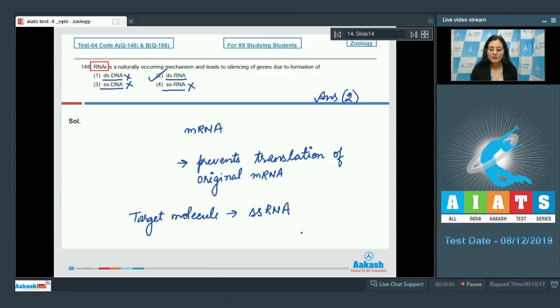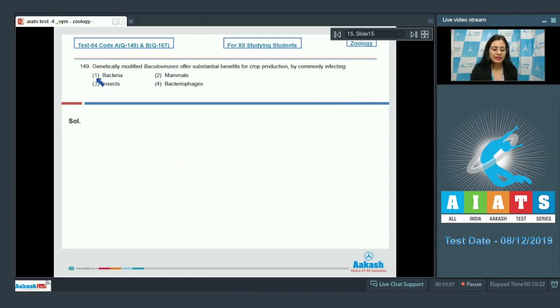Let's discuss our next question. Question number 149. Genetically modified baculoviruses offer substantial benefits for crop production by commonly infecting, and the options are bacteria, mammals, insects, bacteriophages.